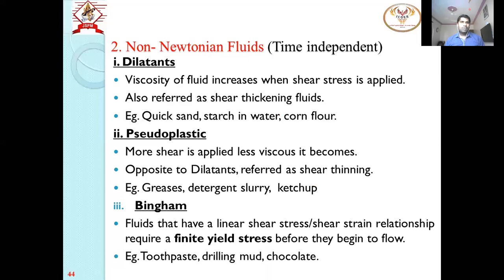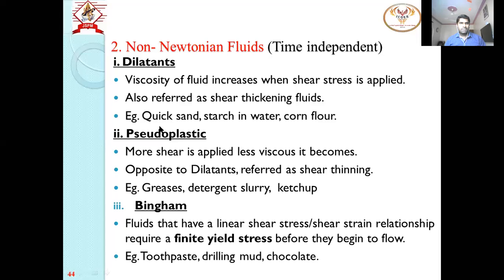So first is called Dilatant. Now you can note down these non-Newtonian fluids. Time independent, the first type is Dilatant. In case of Dilatant, the viscosity of the fluid will increase when you increase the shear stress. The curve is rising, but it is not straight; it is just a curve, non-linear. So the viscosity of the fluid increases when shear stress is applied. It is also called a shear thickening fluid.